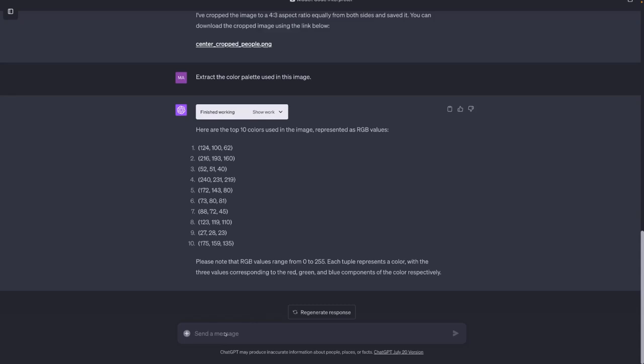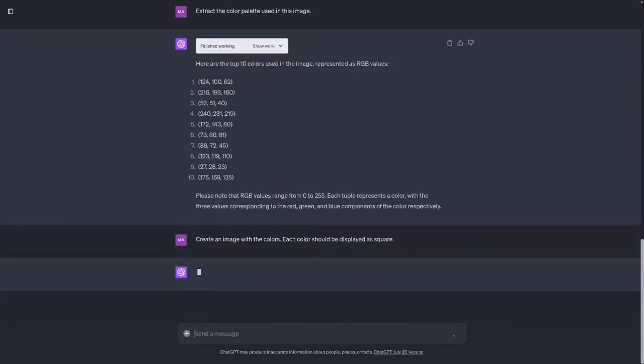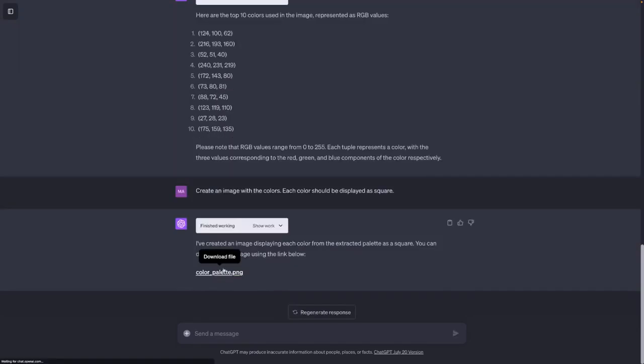Therefore, we can now create a new image based on these colors, for example, with this prompt here. So create an image with the colors. Each color should be displayed as square, so we can actually see these colors in an organized way. If we check this, we get this nice looking color palette, so to say. We can also add the RGB code or the hex code below each square maybe. Let's also do this.